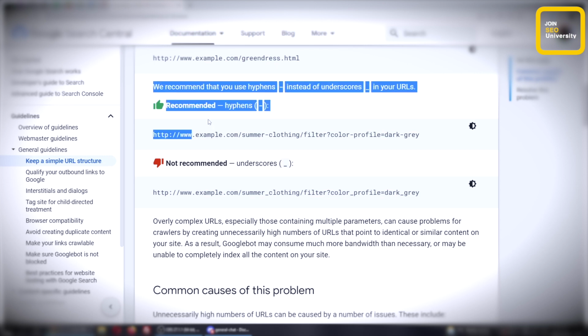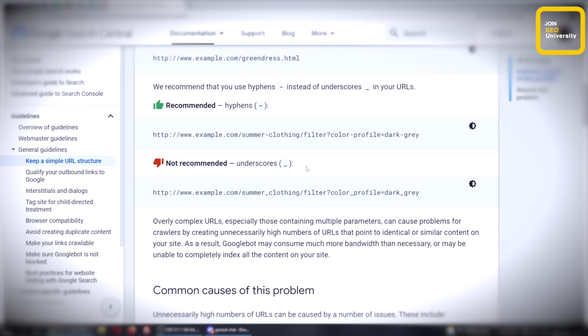Also, they recommend you use hyphens as opposed to underscores. Is this true? Survey says, false. Don't use either. Don't use hyphens or underscores in your URLs. We've scientifically tested this, and this will not help you rank.